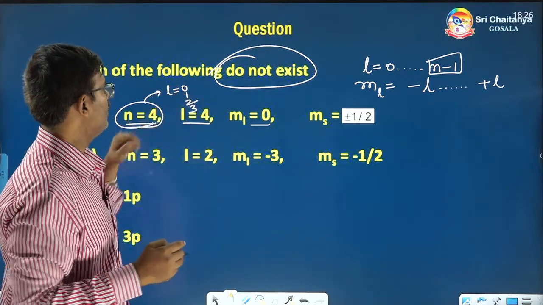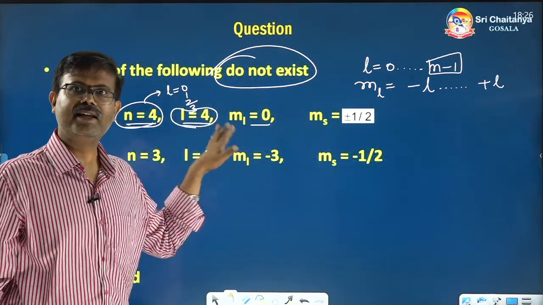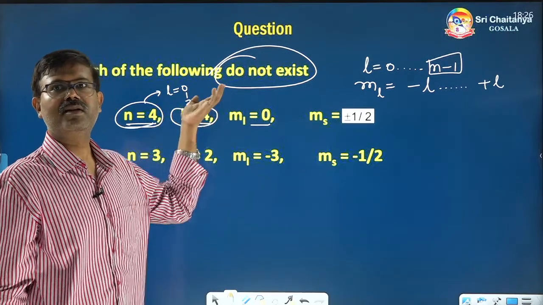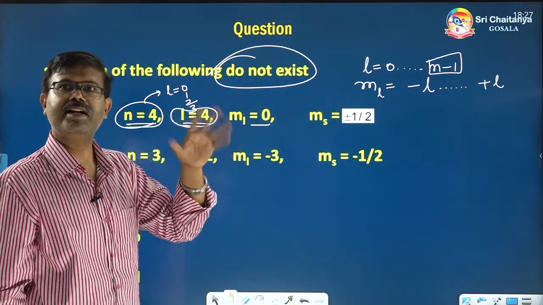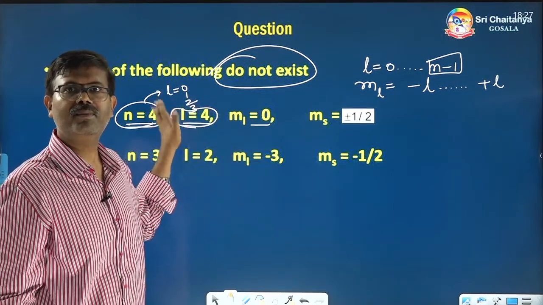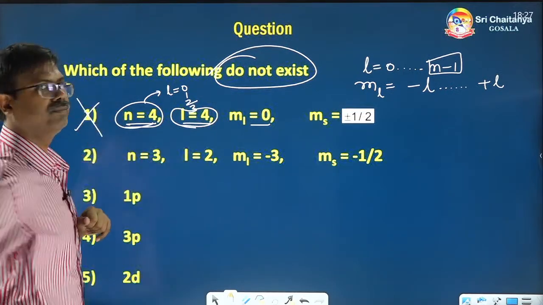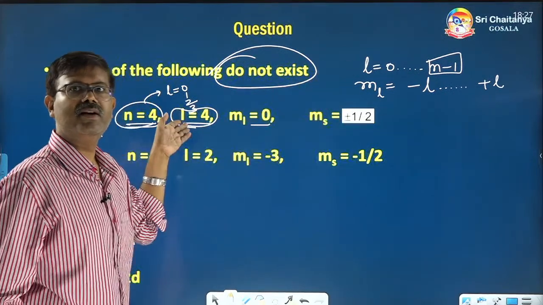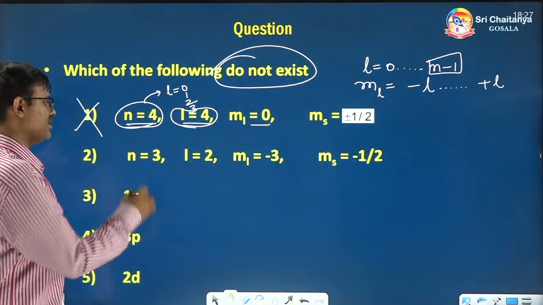Now, they are saying in the question L is equal to 4. So does it exist in this particular shell number? Does not exist, because L value 3 is the last. L is equal to 4, 5, 6 does not exist in this particular shell number. That's why it does not exist. You need not go for other magnetic quantum number or this. If this is not existing, it failed automatically.